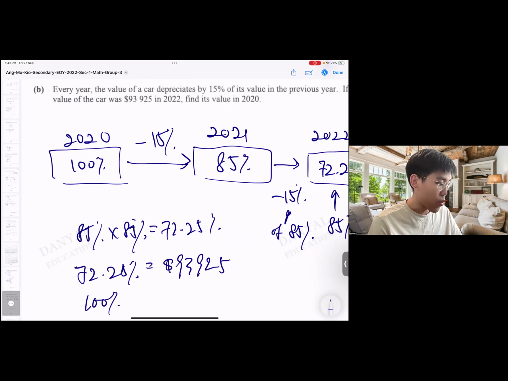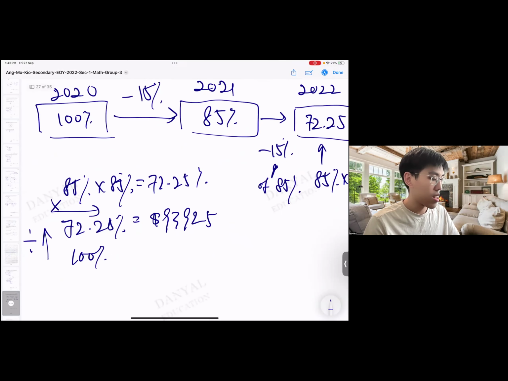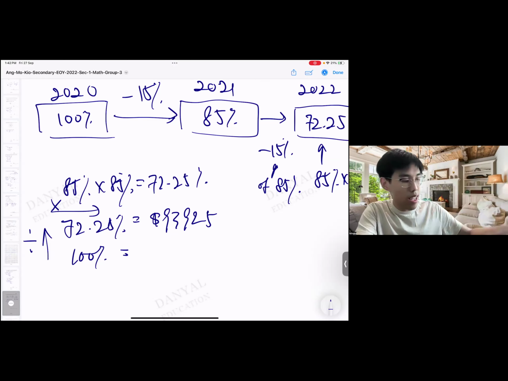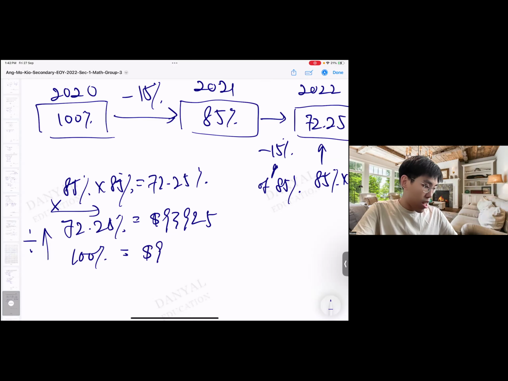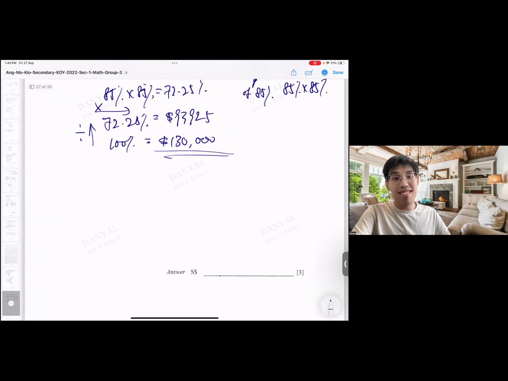What is 100%? Well done, everything just L method. So 100 divided by 72.25 times 93925. You get a very nice number, which is 130,000. And that's your answer. 3 marks like that.